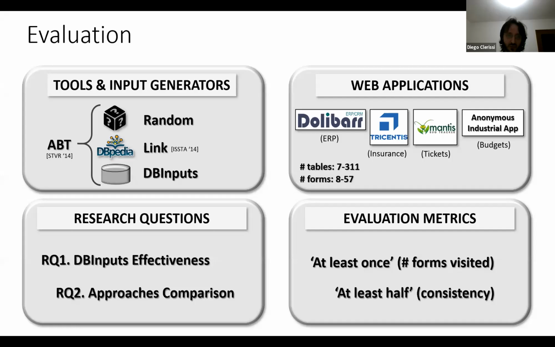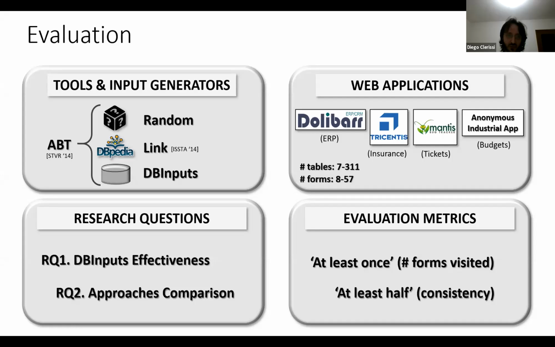We selected four different web applications, the ones on the right, coming from different domains: ERP, insurance, tickets, and industrial applications. And we performed several analyses about their size in terms of number of tables and number of constrained forms to determine how different they were from each other.